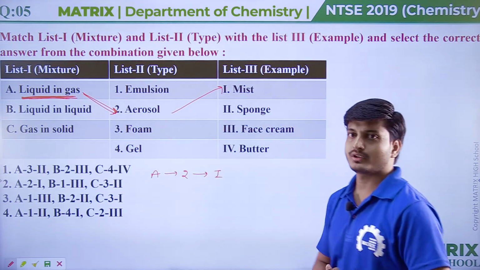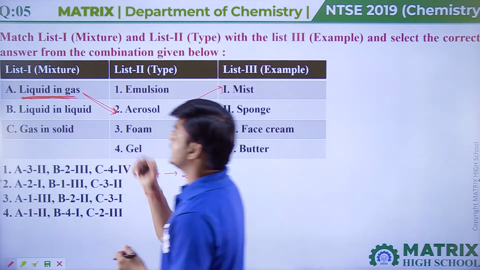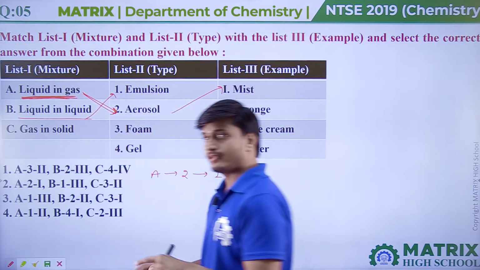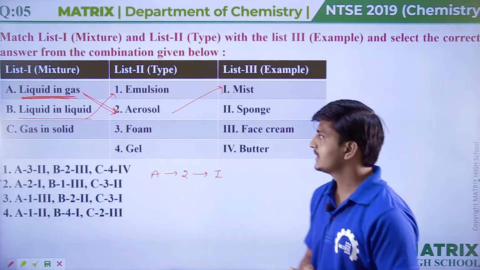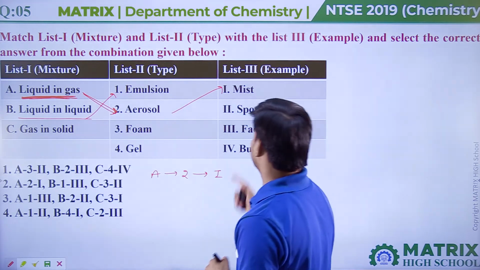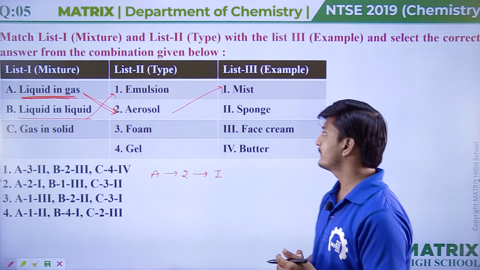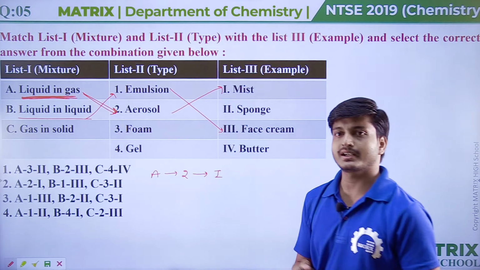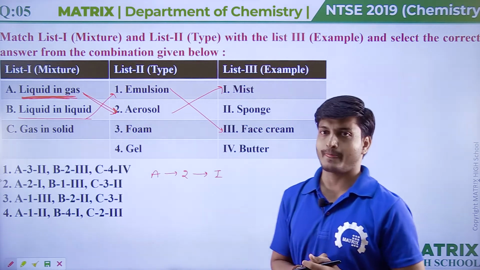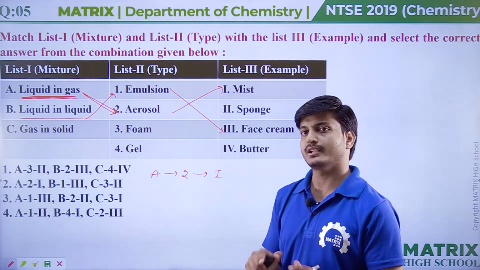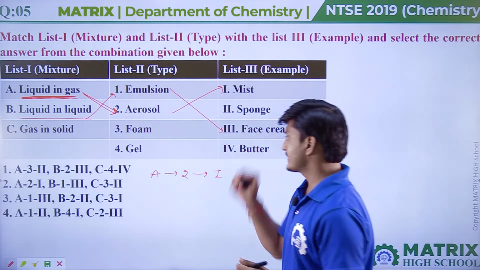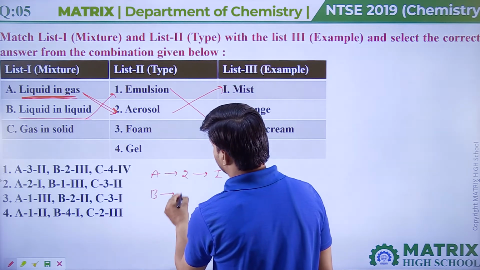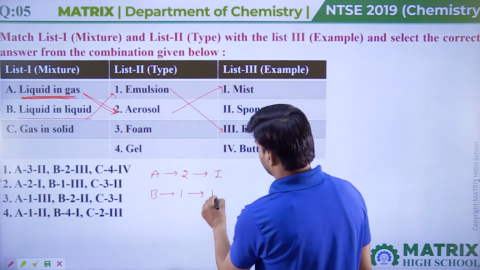Now we will talk about liquid in liquid type of colloid. Liquid in liquid type of colloid is called emulsion. Now what should be the example of emulsion here? So we can say face cream should be the example of emulsion. In face cream, liquid particles are dispersed into liquid medium. So in B we can say 1 will come and its example is third.